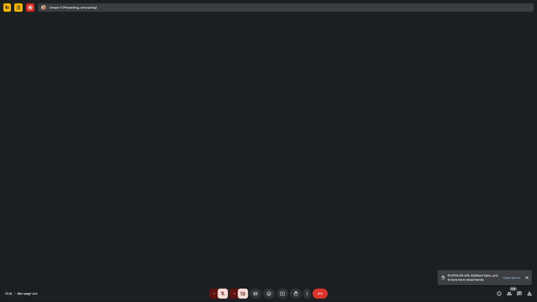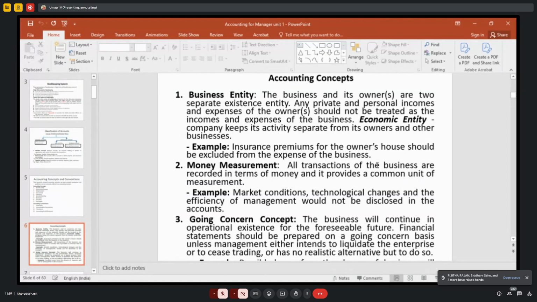So in a sole proprietary concern, if the owner is taking goods from business for his personal use, that is to be treated as drawings, right? So you cannot write his personal expenditure if he is taking cash from the business account. That should be treated as drawing. We should not take it as business expenditure. So as per business entity concept, the owner is distinguished from his business activities.